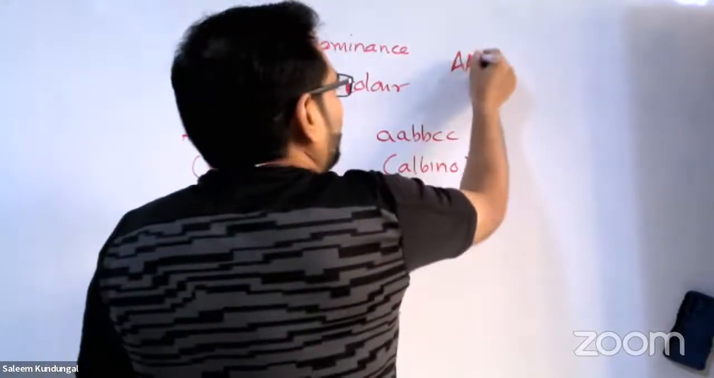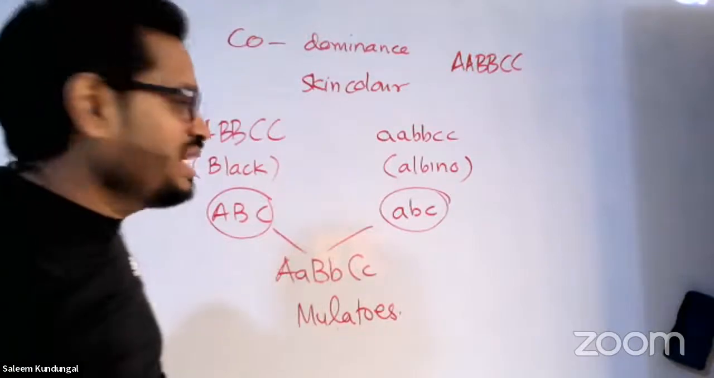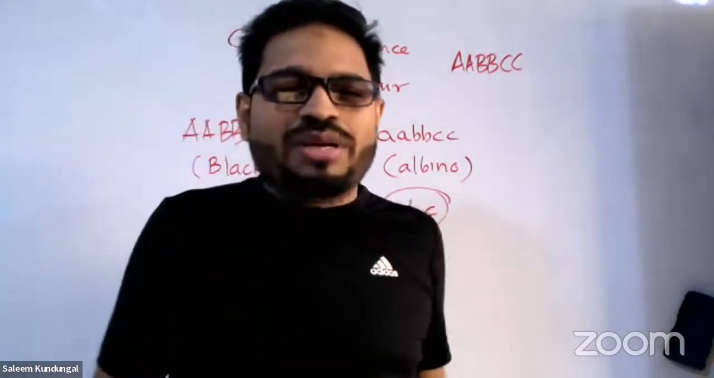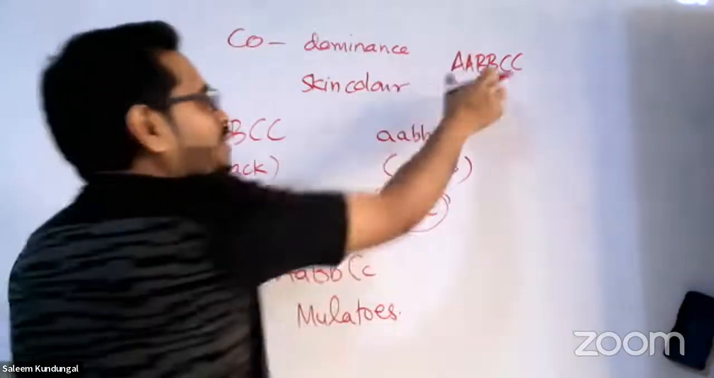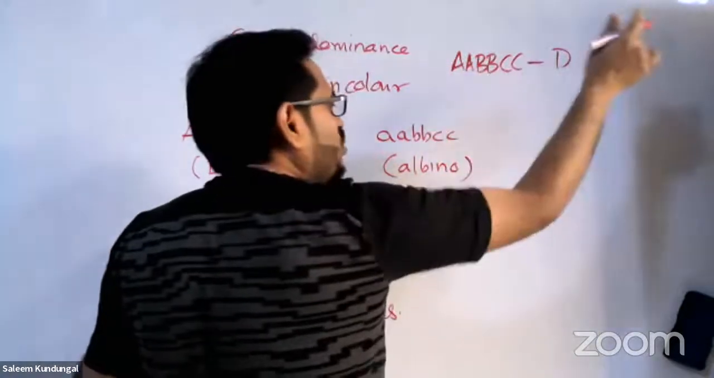Look, capital A, capital A, capital B, capital B, capital C, capital C. What is codominance here? All the genes are quantitatively given for a particular character. At the end I'll explain what is codominance. Let us complete this. All the genes are active, all genes are showing their presence.